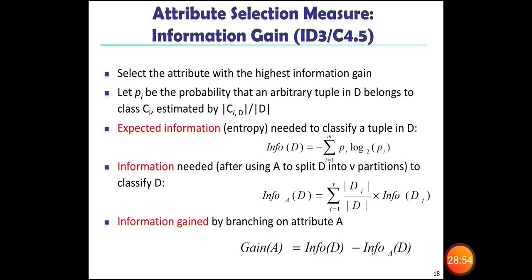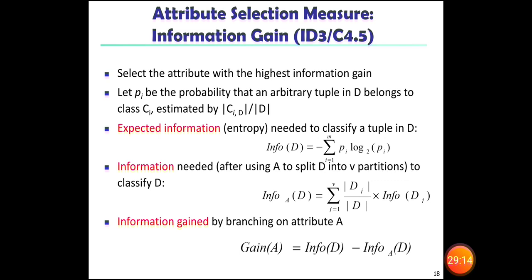Then with this we will try to calculate the expected information, the information needed, then the information gained. For expected information we have the formula: Info(D) equal to minus sigma i equal to 1 to m of pi log base 2 of pi.